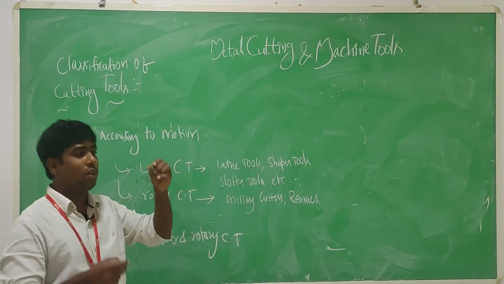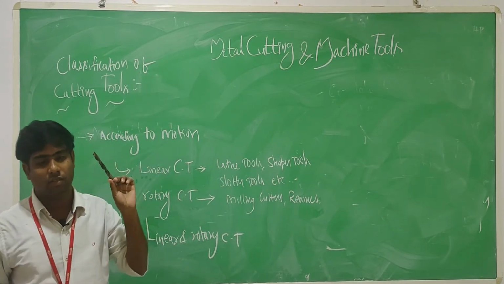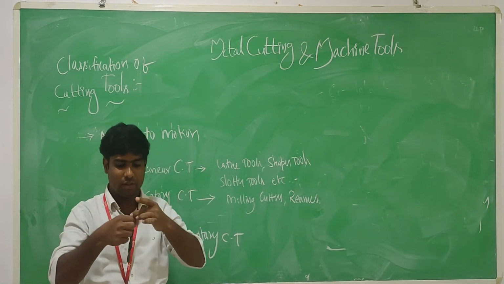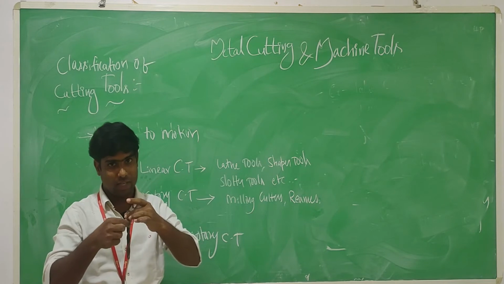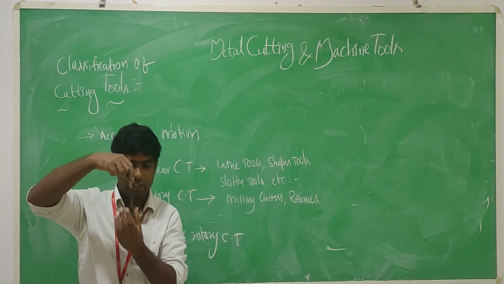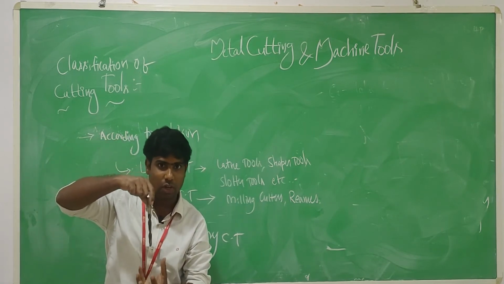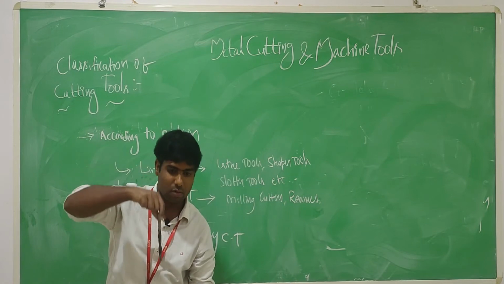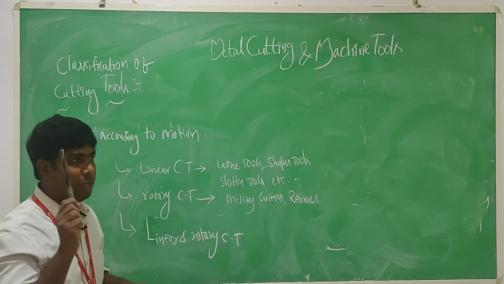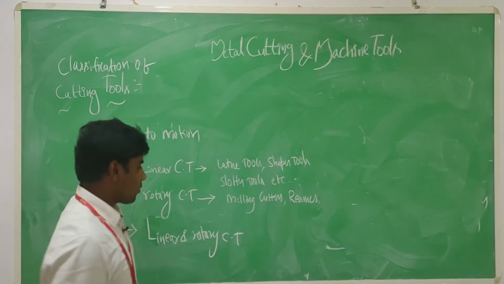So twist drill is one example of a linear and rotary cutting tool. A twist drill can move in rotary motion as well as in linear direction. Linear means it can move up and down, to and fro. When we are producing a hole, it can go through the hole. That's why the twist drill comes under linear and rotary cutting tools.